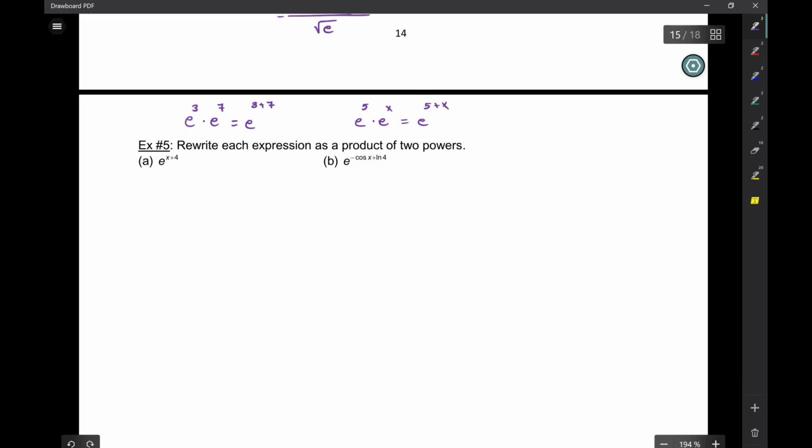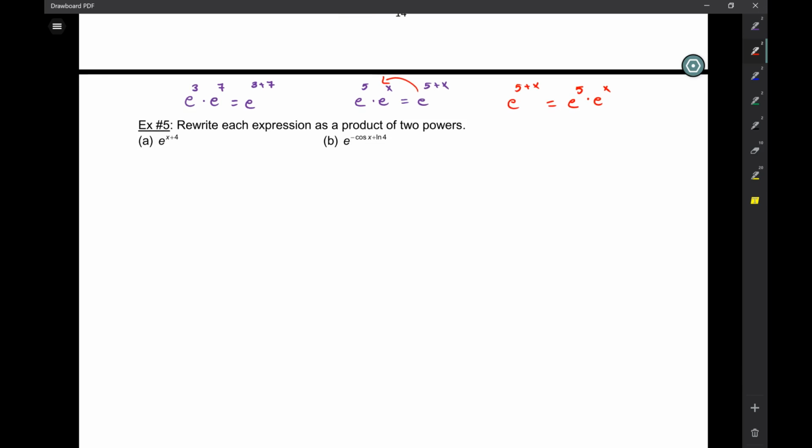So now, if I have e to the 5 plus x, can I go backwards? Well, now I can, right? Because I told you you're going to. So how did that come about? It used to be e to the 5 times e to the x, and that's how it became e to the 5 plus x. So everybody can go this way, but only you guys can go this way. Okay? So now we're going to go this way. I have actually never used that line before. You guys are the first.